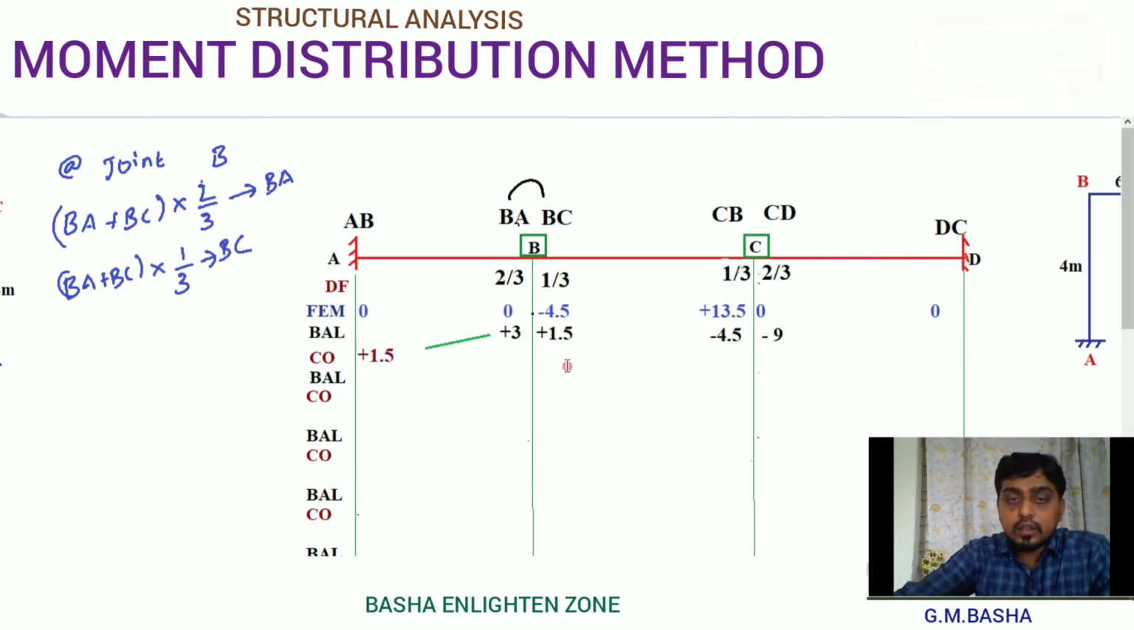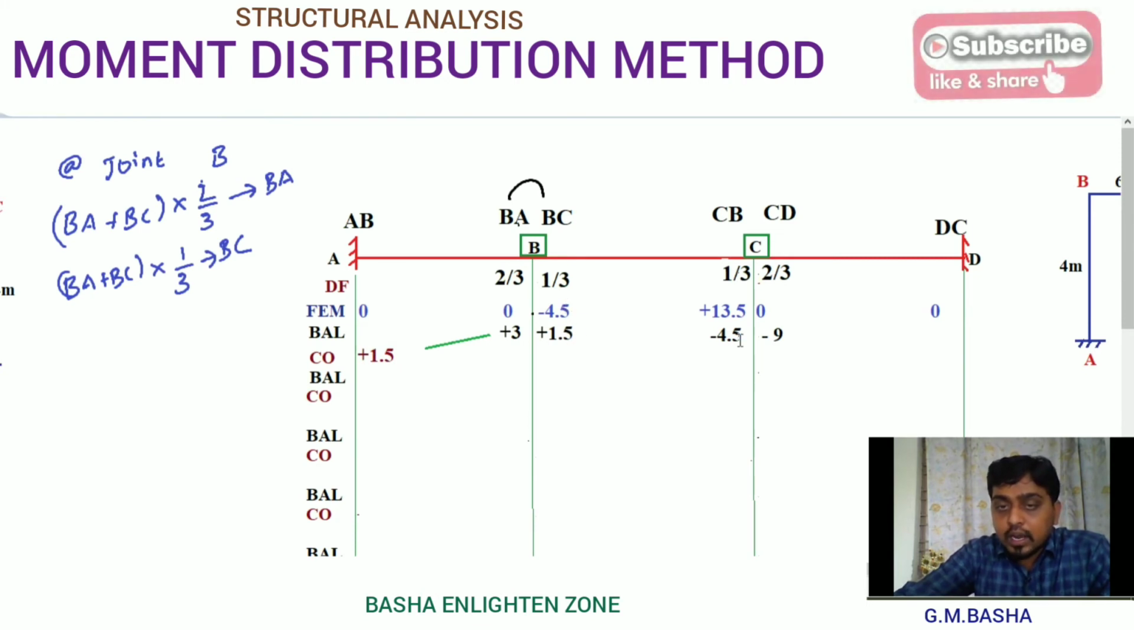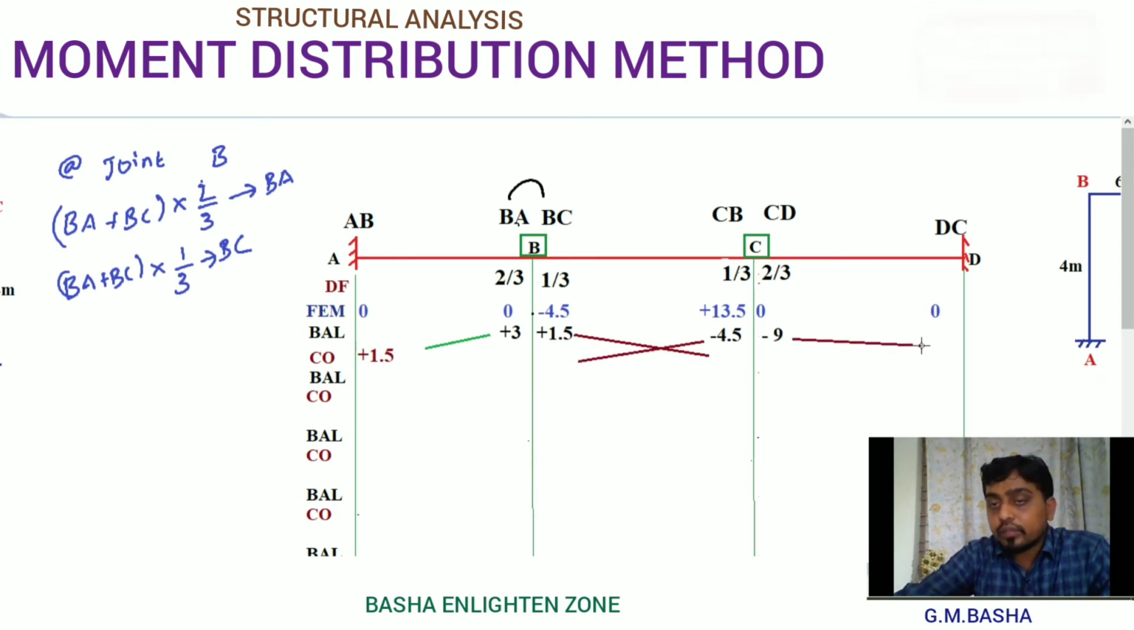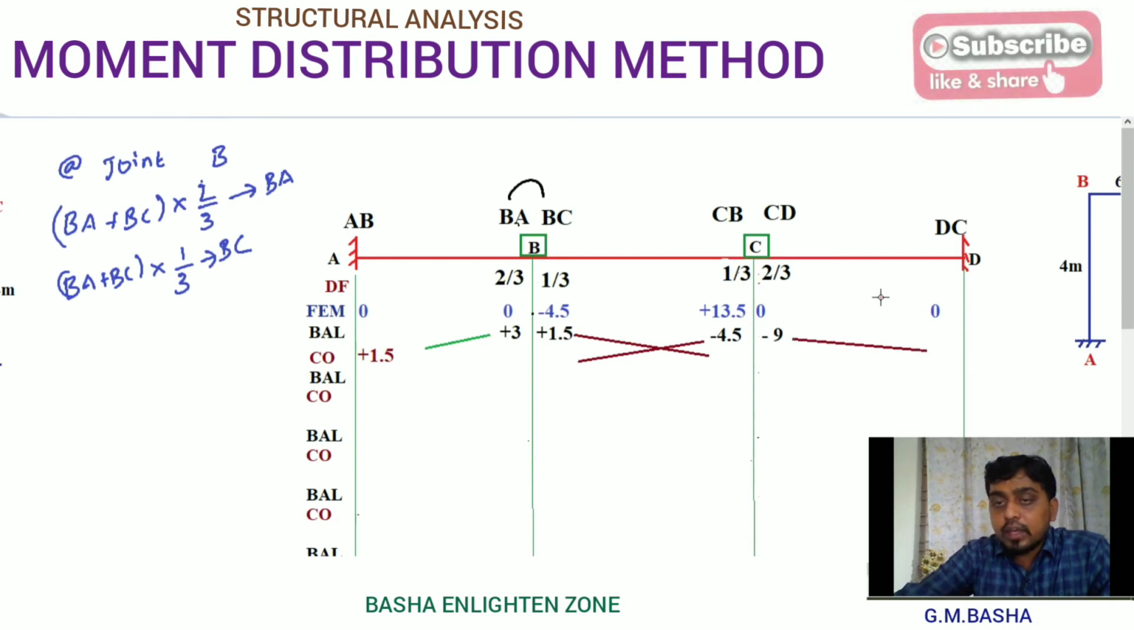Similarly, carry this moment to here and this moment to here. So I will show you the symbols from where to where it will be carried, here to here and here to here. Similarly, here to here. If there is any moment at A, it will carry to this end, but there is no moment, therefore it will be 0 only.